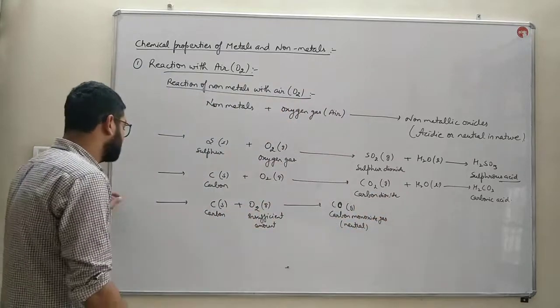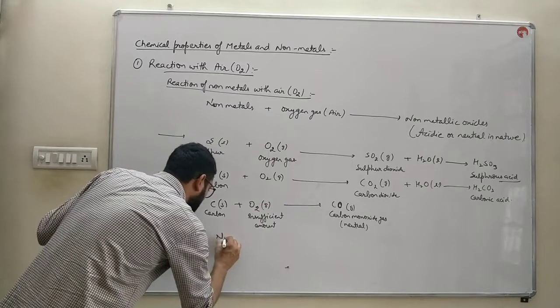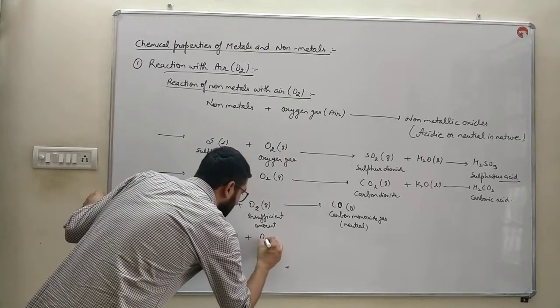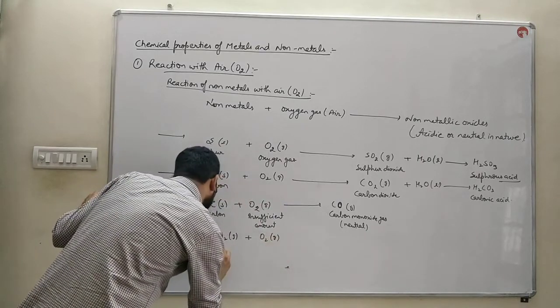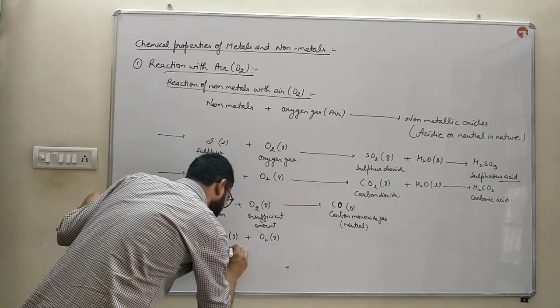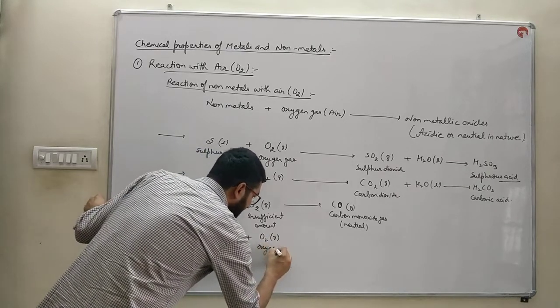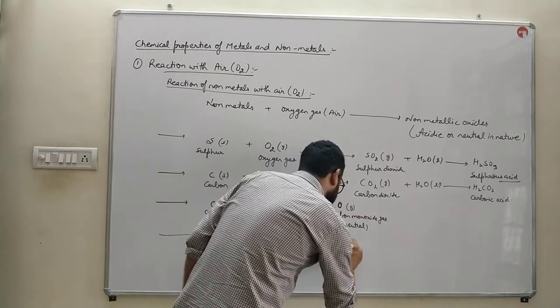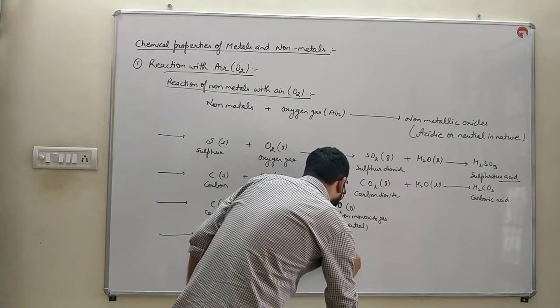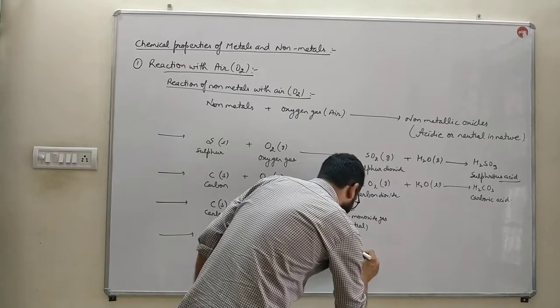Next example of this is the reaction of nitrogen gas with oxygen gas. Then it will form a gas that is dinitrogen oxide.